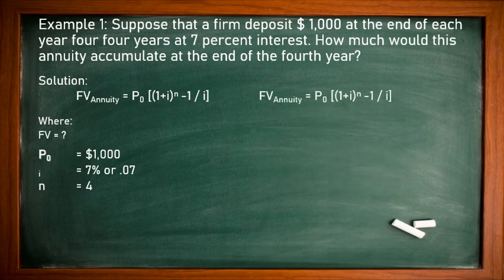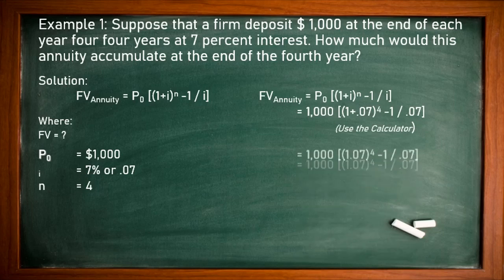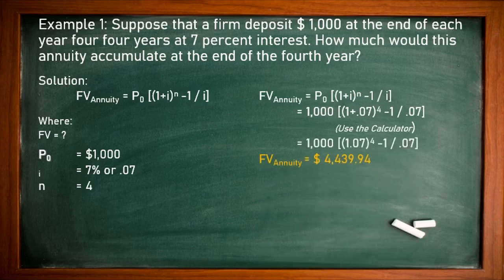Now we'll use the formula: future value annuity is equal to P0, we'll put the value 1000, in bracket 1 plus 0.07 power 4 minus 1, divided by 0.07. You can use the calculator as you calculate, as I showed you in video number 2, time value part 2. Just go and see how we are using the calculator. Use the steps, and you will get the answer as I got here. The answer is 4439.494.